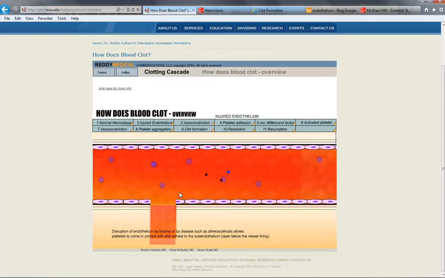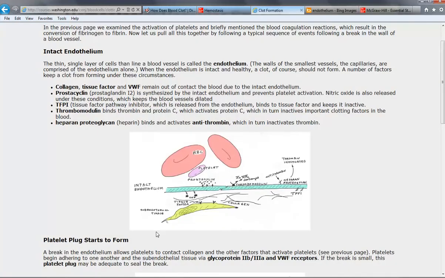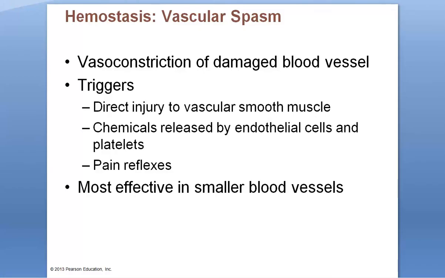We also see that because of that, there are collagen fibers exposed, tissue factors exposed, and the endothelial cells will stop producing heparin, which inactivates thrombin, and thrombomodulin, which activates protein C and thus inactivates some of the clotting factors. In addition, those damaged vessels will also release pain reflexes that include the release of ADP, bradykinins.